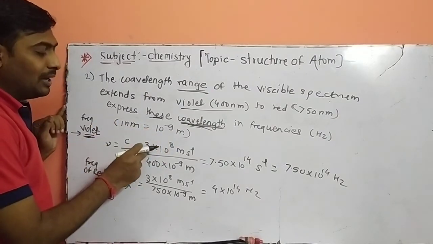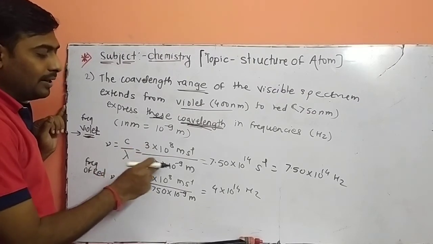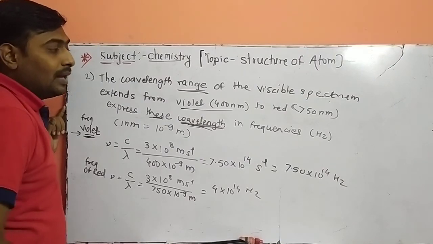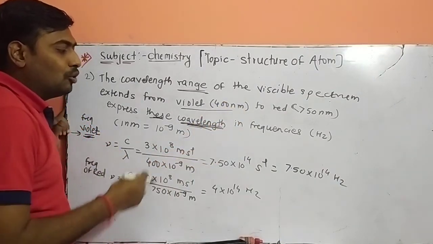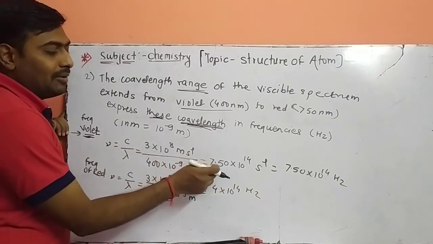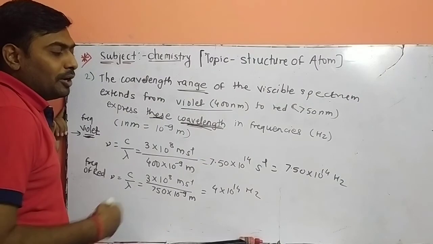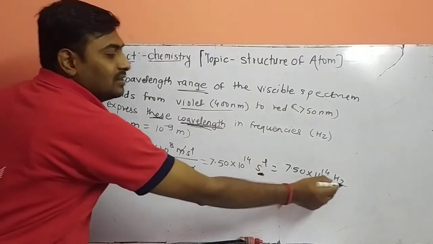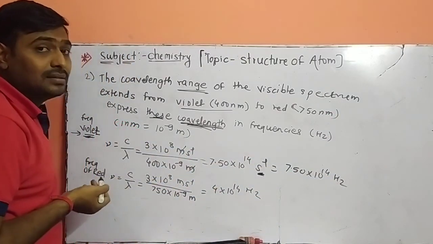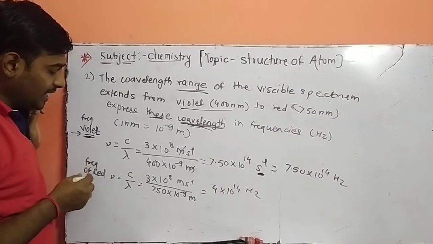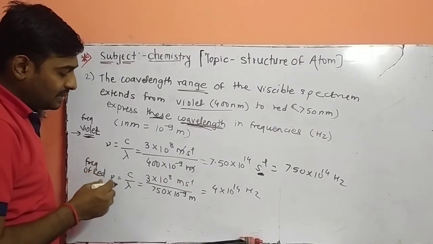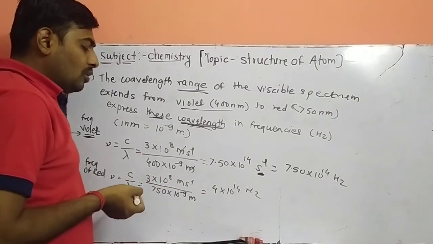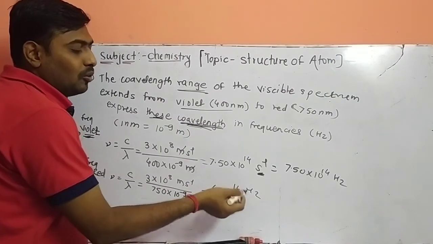So c upon lambda: substitute the value of c, which is constant, and lambda is 400 into 10 raised to minus 9 meter. It is given in nanometer, but in terms of meter we have to multiply by 10 raised to minus 9. Your answer will be 7.50 into 10 raised to 14 per second, because meter gets cancelled, remaining only per second. Per second is also called hertz, or CPS, that is cycles per second. Second, for red, frequency is c upon lambda, again 3 into 10 raised to 8 meter per second divided by 715 into 10 raised to minus 9 meter. Your answer will be 4 into 10 raised to 14 hertz.